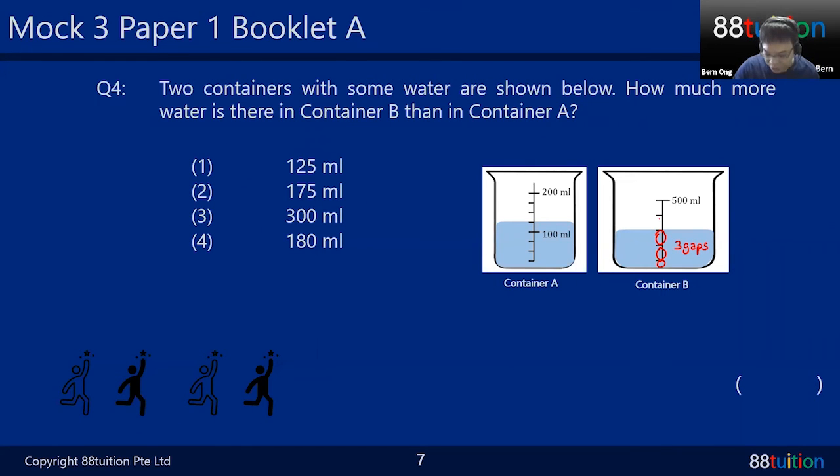All right, 3 gaps. Then down here is what? Total 4 gaps, 5 gaps. So we always look at the total to compare with the difference, which is what? From 500 to what?